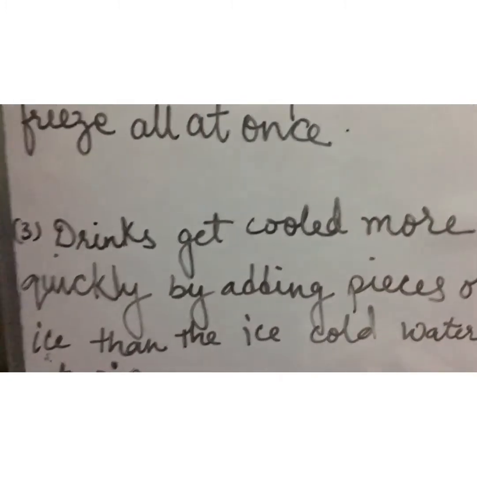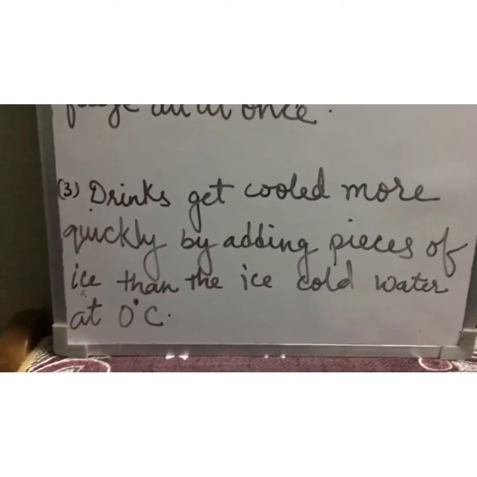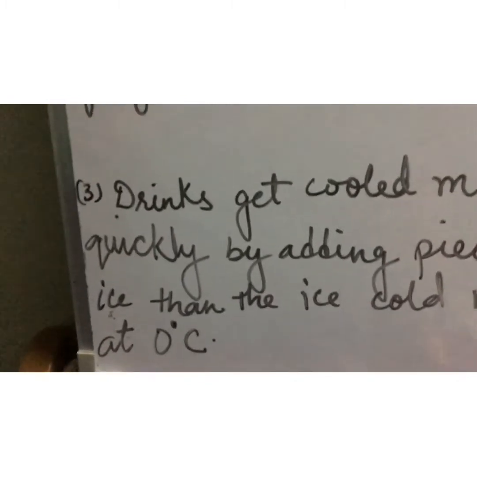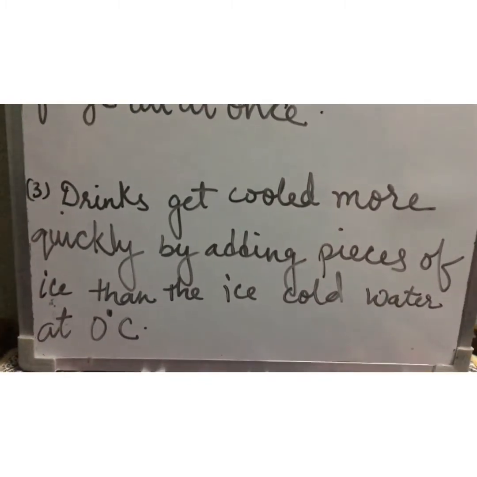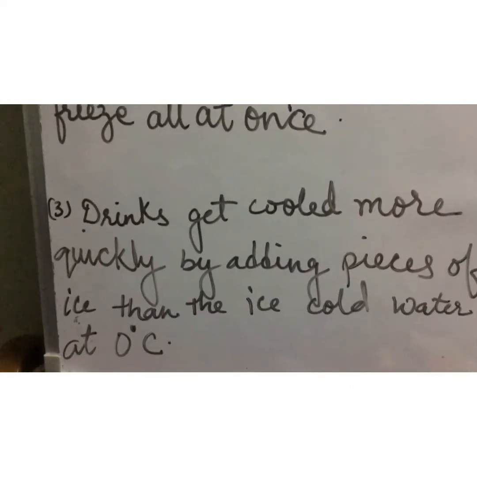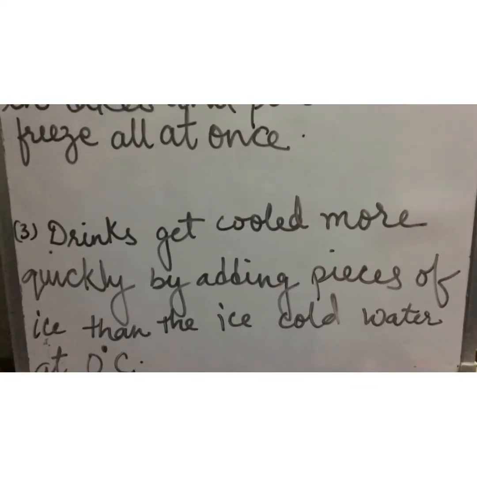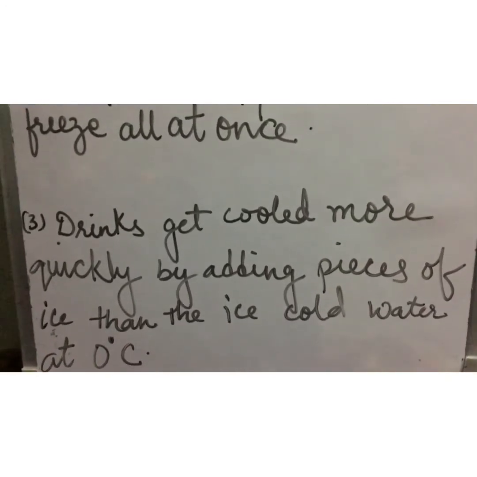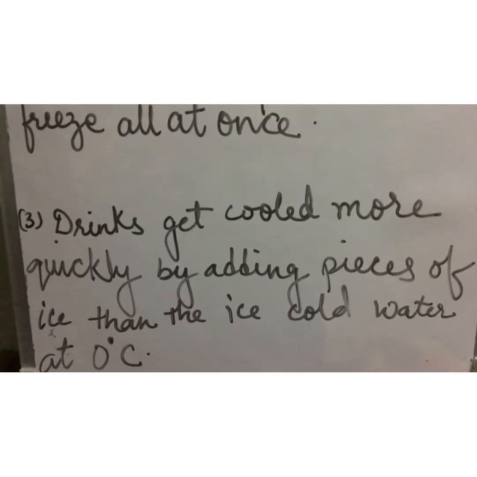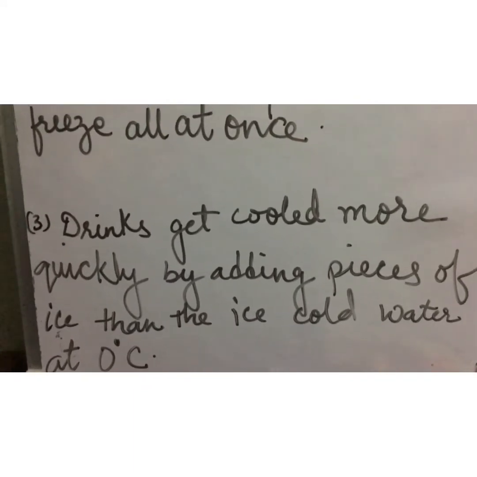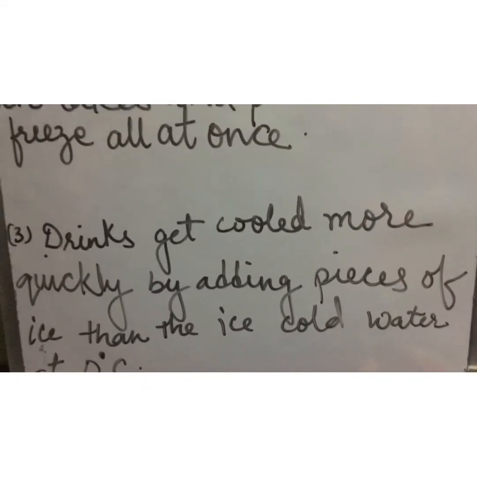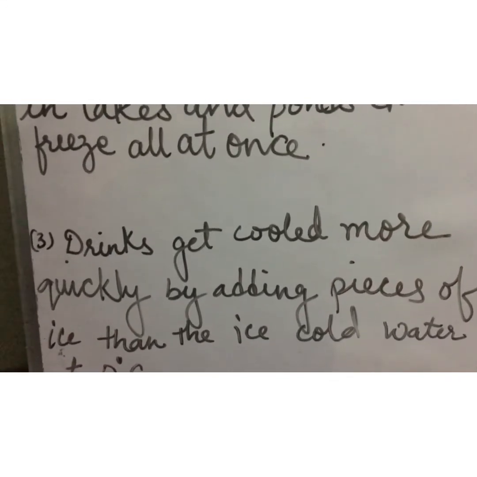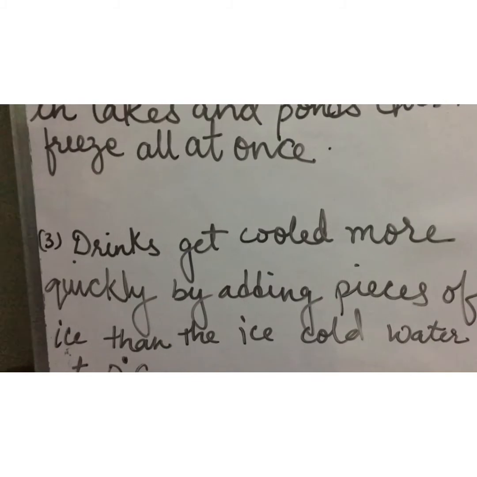Now the third one is something you have seen: drinks get cooled more quickly by adding pieces of ice than by adding ice cold water at 0 degree Celsius. You must have seen, if you are making a sharbat or something, you prefer adding ice cubes to adding cold water. If you take cold water at 0 degree Celsius or ice at 0 degree Celsius, their cooling effect will be different. Ice will give more cooling effect than the cold water.